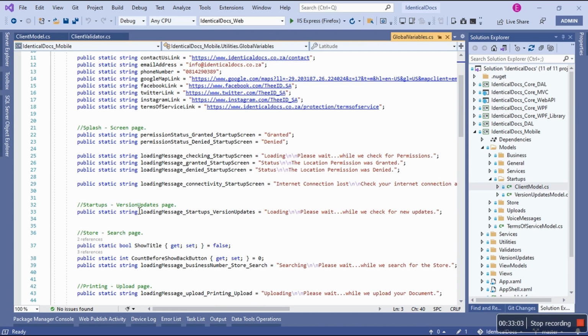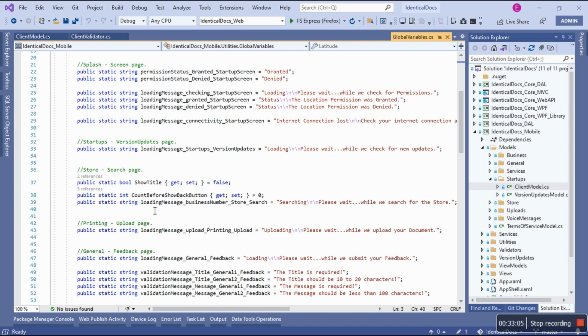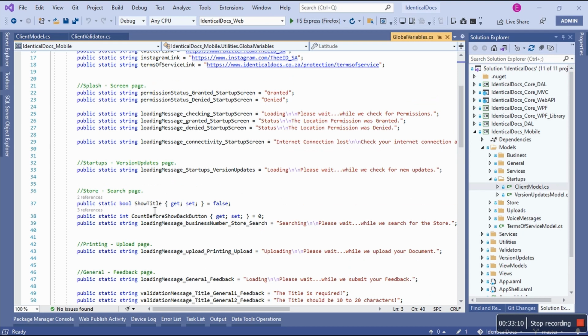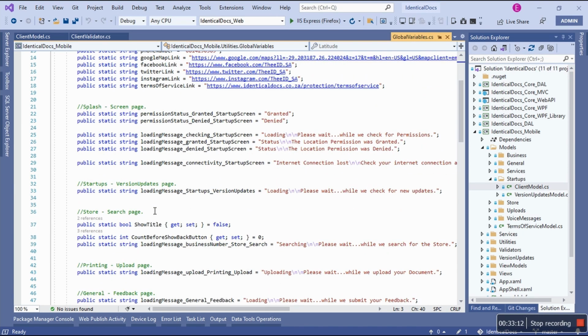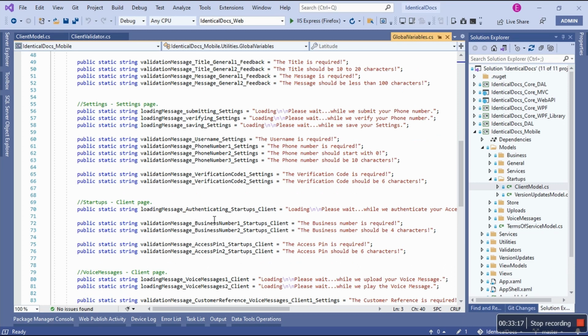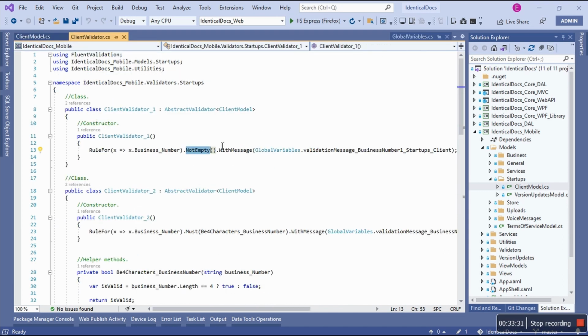So let's go to startups. Wait, where is it? Startup client, there we go. Where I'm saying for business, the business number is required. That's the first thing. So it's a unique way of doing it, and it takes in the business number as part of the message, of which there it is. Okay, then now we are done with the first class.